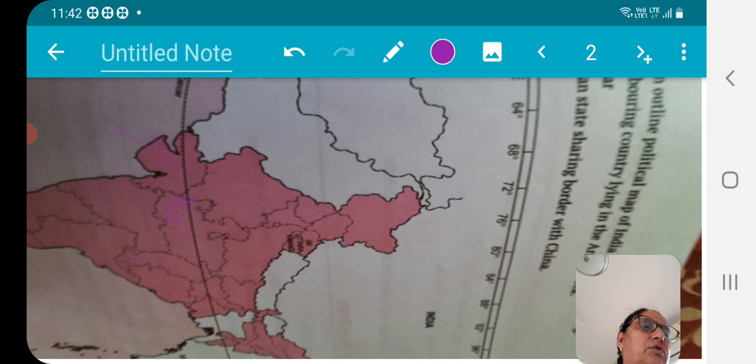And for that, two more questions are there related to this map. A neighboring country lying in the Arabian Sea. You may see that the Arabian Sea is on this side, and which country is there, right? An island country, that is Maldives. It is right here in the south, Maldives, an island country.